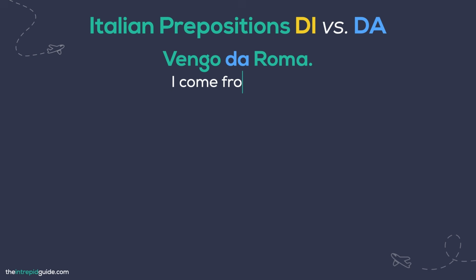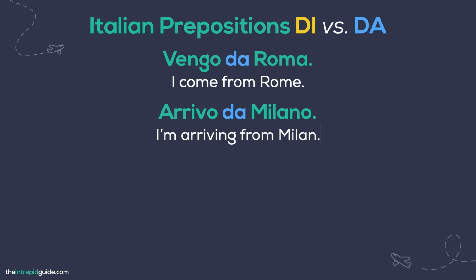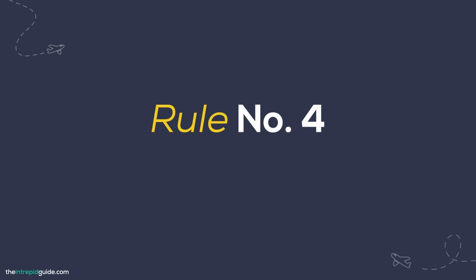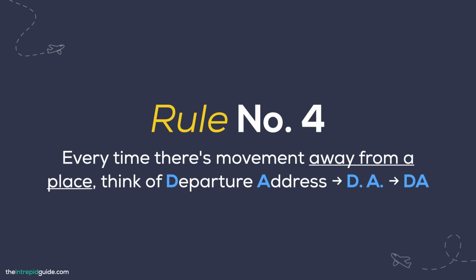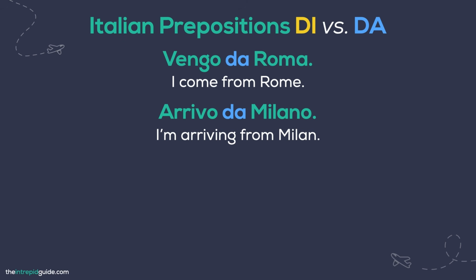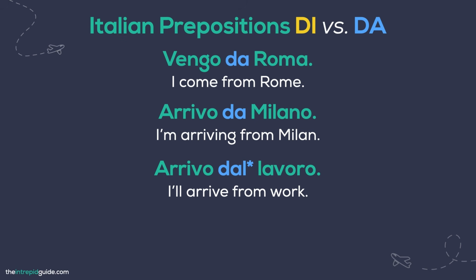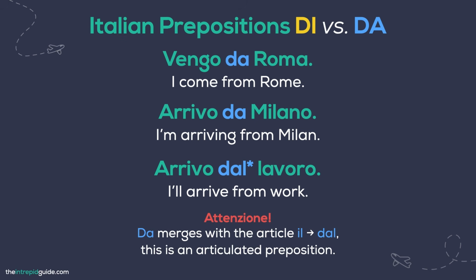Take a look at these examples. Vengo da Roma. I come from Rome. Arrivo da Milano. I'm arriving from Milan. So here's your fourth rule or pattern to keep an eye out for. Every time there's a movement away from a place, use da. For example, Arrivo dal lavoro. I'll arrive from work. Attenzione, did you catch that little change in that second example? Dal lavoro, not da lavoro.